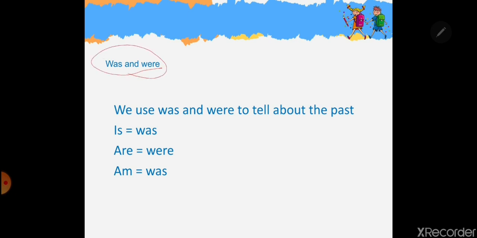We said that am, is, and are, we use them in the meantime, in the now time. What if we want to use the same words but in the past? We use was and were. So the past of is and am is was. For example, if you want to talk about yourself, you say I am, right? I am means that you are doing something now. But if you said I was, that means something happened in the past, right?